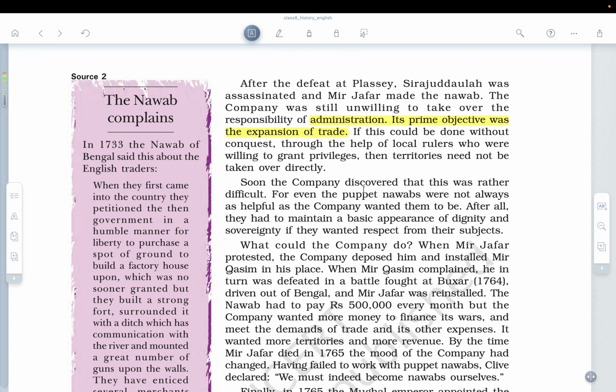Also, a very important reason is given for why Mir Jafar became anti-British: after all, they had to maintain a basic appearance of dignity and sovereignty if they wanted respect from their subjects. Imagine if the Nawab of Bengal was ruling over his subjects, and the British were not giving respect to the Nawab, then even the subjects would not respect the Nawab. That is the reason they started becoming conscious of their own position.